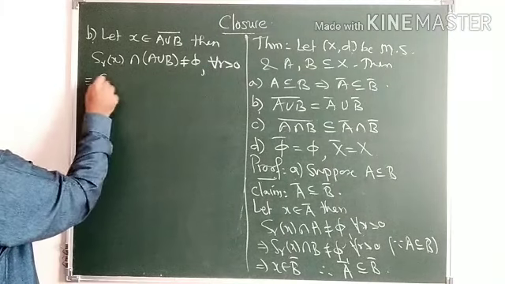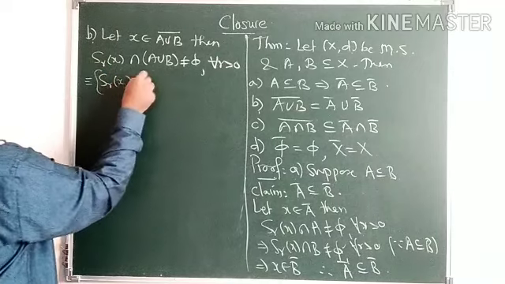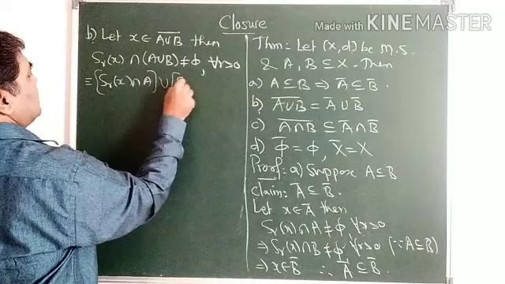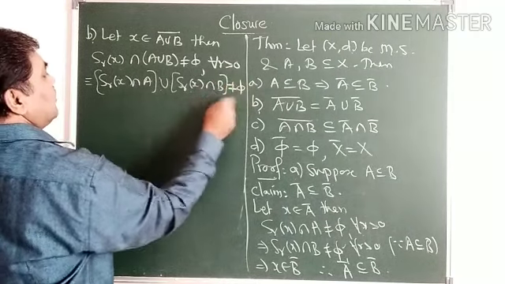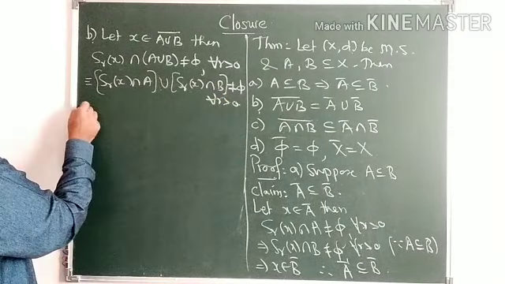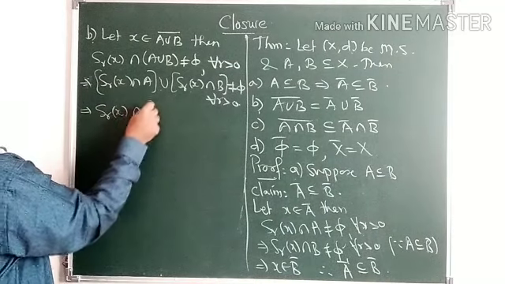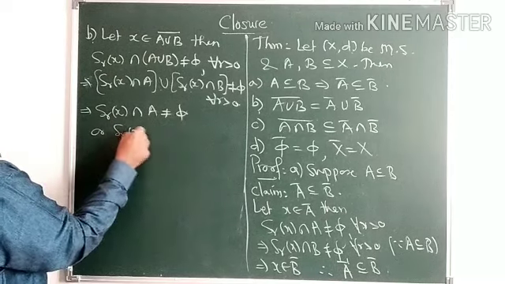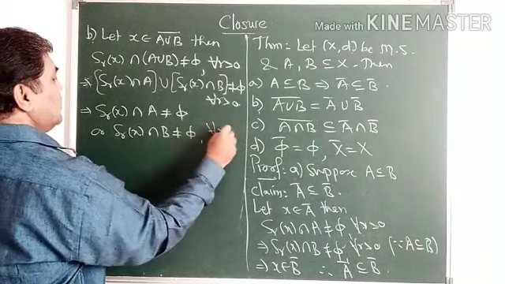This is equivalent to, by the distributive law, (S_r(x) intersection A) union (S_r(x) intersection B) being non-empty for every r greater than 0. As this union is non-empty, it implies S_r(x) intersection A is non-empty or S_r(x) intersection B is non-empty for every r greater than 0.